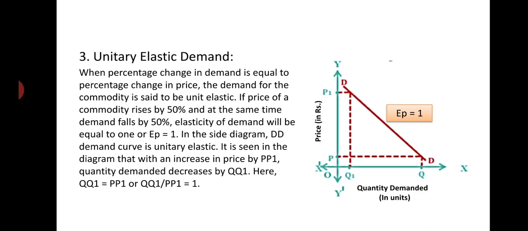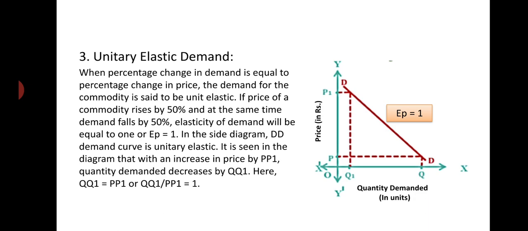It is seen in the diagram that originally when the price of the commodity was OP, quantity demanded was OQ. But when the price increases from OP to OP1 by PP1, quantity demanded falls from OQ to OQ1, or by QQ1.